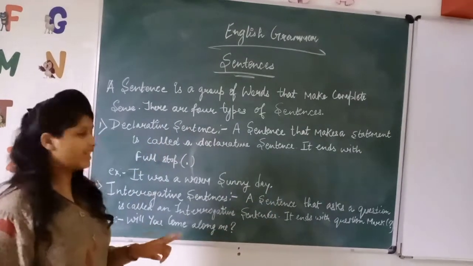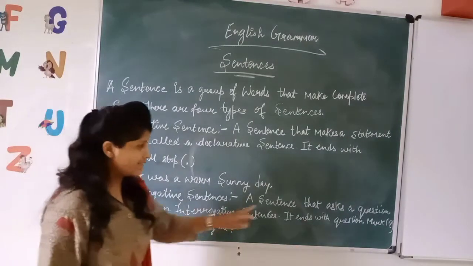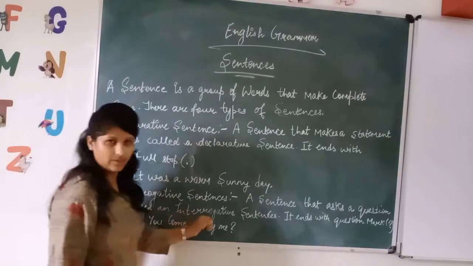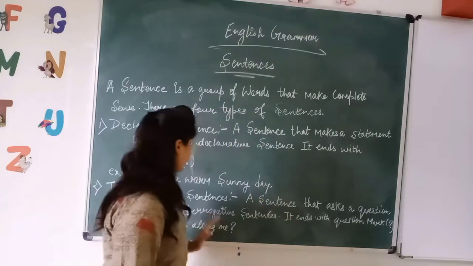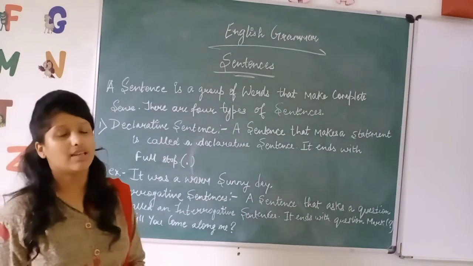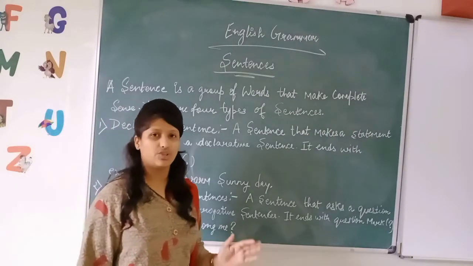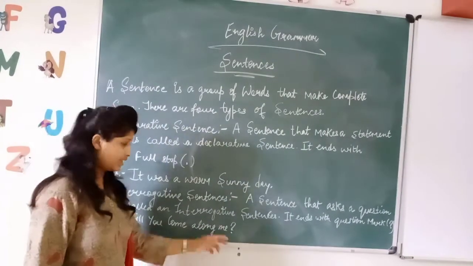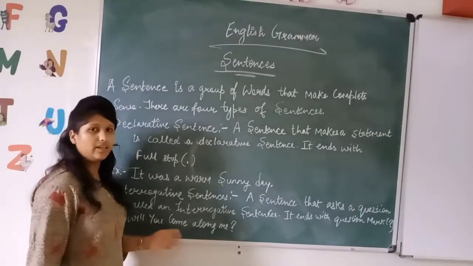Now, the second type is the interrogative sentences. So, sentences that ask a question are called interrogative sentences. It ends with a question mark. That means interrogative sentences are the sentences which ask questions and they always end with a question mark. For example, will you come along with me? So it is ending with the question mark and it is asking a question.